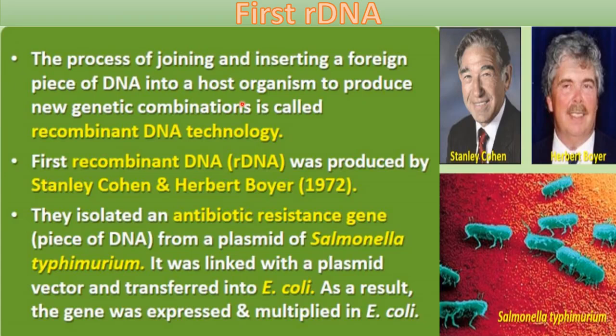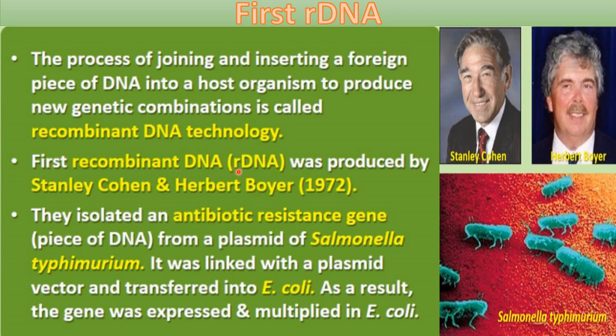That is introduced into the host organism to produce a new genetic combination, and this complete process is called recombinant DNA technology. Because here we are making recombinant DNA by recombination, where the host DNA is combining with the alien DNA. So that is a type of recombination of the genetic material, or of the DNA, you can say, right? So this technology is called recombinant DNA technology.